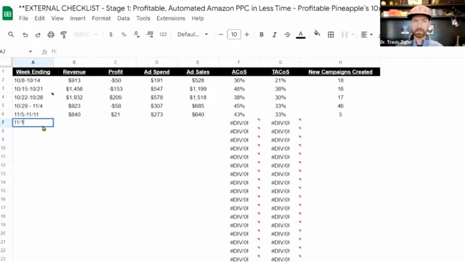And then you can just do this again. And this is all we do. This is like what we monitor. This is what we track. This is what we do to make sure our clients' accounts are looking good. And we monitor this on, like I said, a monthly and a weekly basis.